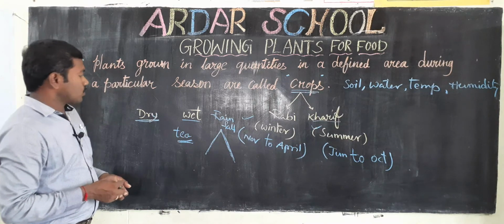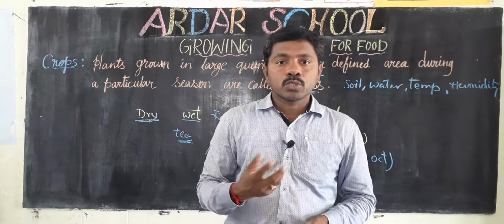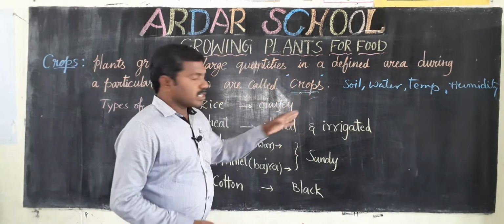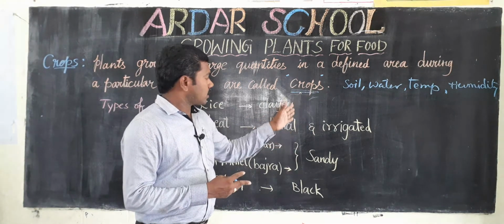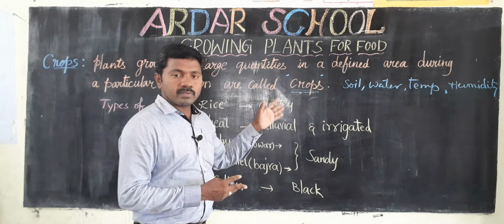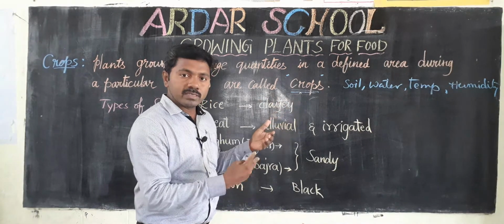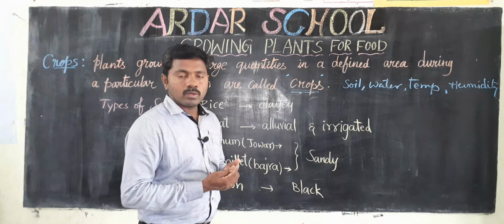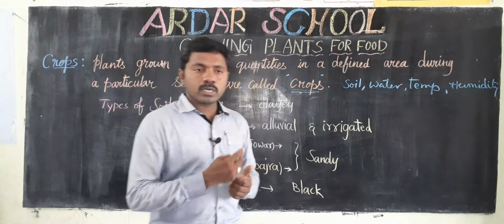Okay, next one, types of different soils. Children, crops are mainly two types, seasonal crops, kharif and rabi. In the rabi season, that is the winter season, those crops are harvested in the spring season. Best examples: wheat, gram, bajra, millets.